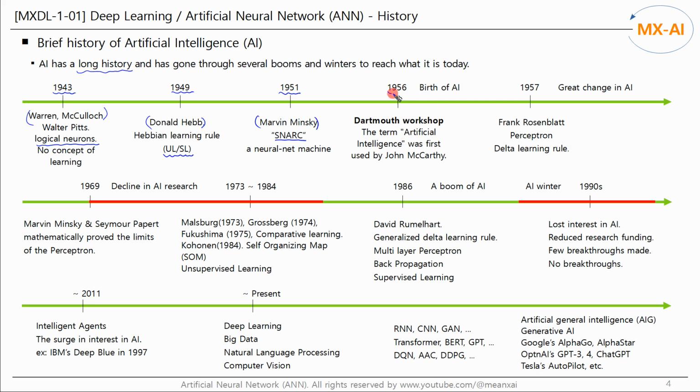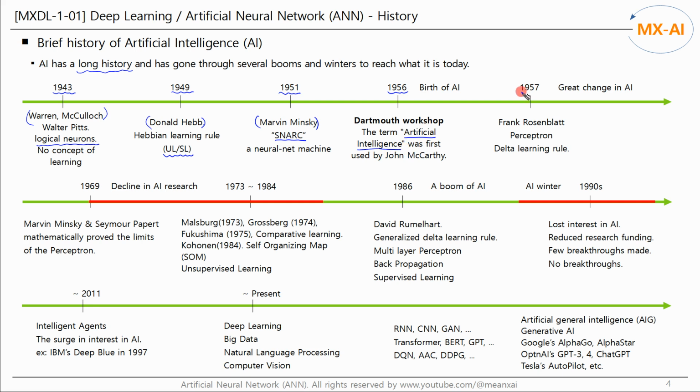In 1956, the Dartmouth Summer Research Project on Artificial Intelligence was held. This event is widely considered the founding event of artificial intelligence as a field. One of the founding members, John McCarthy, was the first to use the term artificial intelligence.